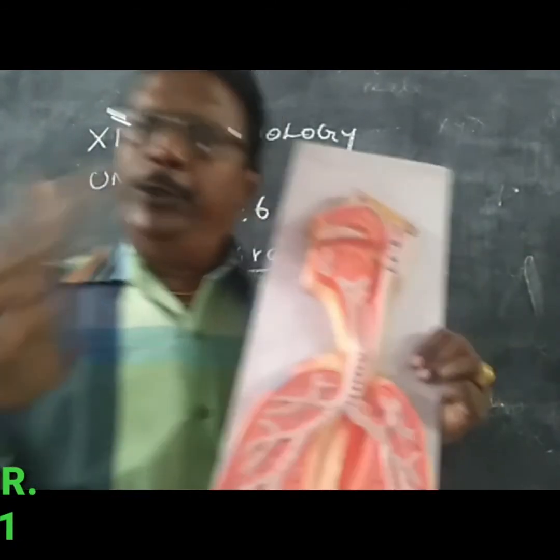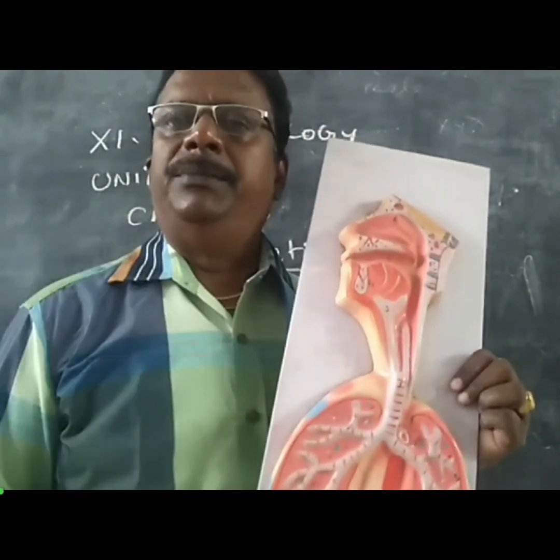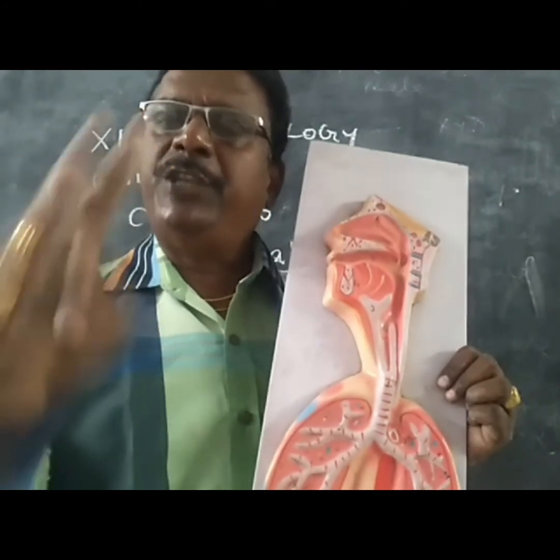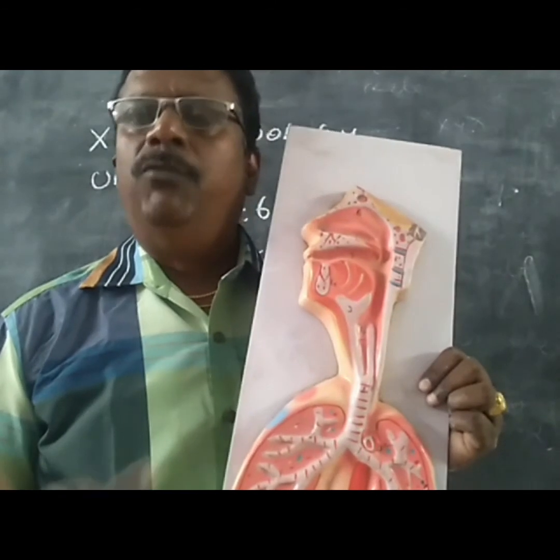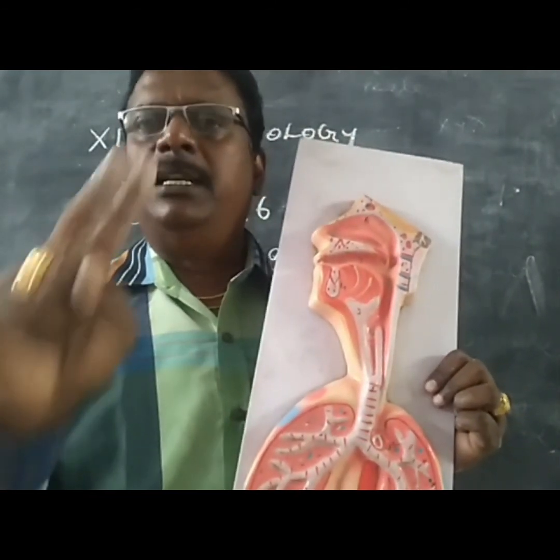The pleural fluid is used to prevent external jerks, and also prevents friction when we are running or walking.